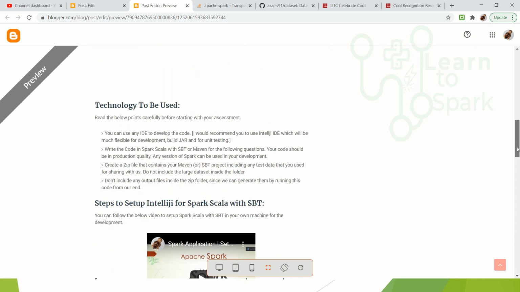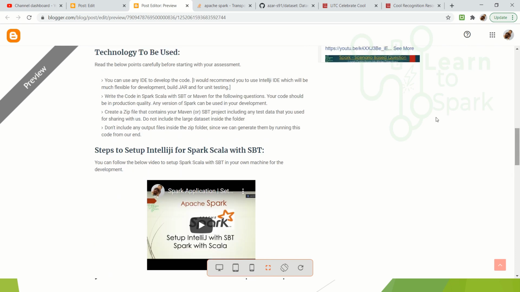And the technology they were asking you to use is, we can use Maven or SBT build for coding, and we can develop it on any platform, like any IDE can be used to develop the jar. I would recommend you to use the IntelliJ IDE, which will be more flexible for us to develop. It will also be helpful while doing unit testing. My own preference is IntelliJ, but it is your own preference to choose the IDE. And then they are asking us not to include any large output files inside the zipped folder that we are going to give from our end.